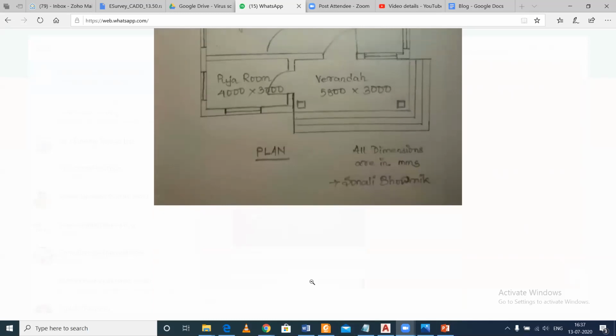Now we'll turn on the whiteboard. Okay, whiteboard is here. So we have certain things: length of the wall. What is the length of the wall?